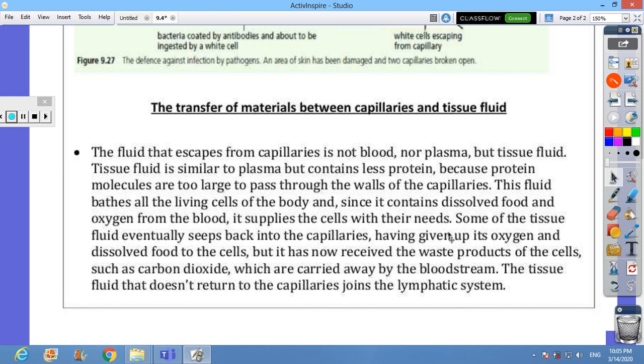Some of the tissue fluid eventually seeps back into the capillaries, having given up its oxygen and the salts and food to the body cells and collecting waste products and carbon dioxide from there. It has now received the waste products of the cells, such as carbon dioxide, which are carried away by the bloodstream. This tissue fluid that does not return to the capillaries joins the lymphatic system.